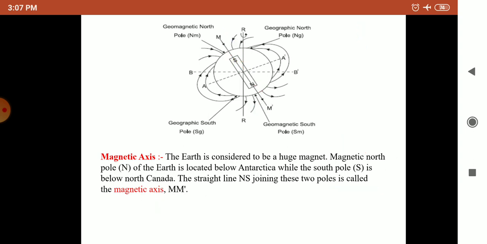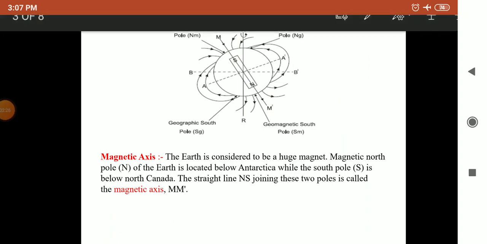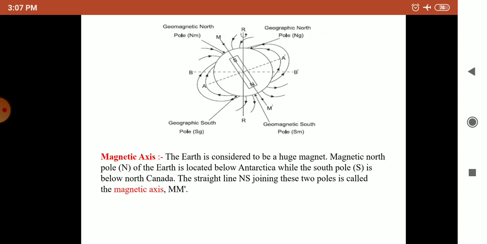Then the next term is magnetic equator. The magnetic equator is a great circle in the plane perpendicular to the magnetic axis, that is along AA dash.